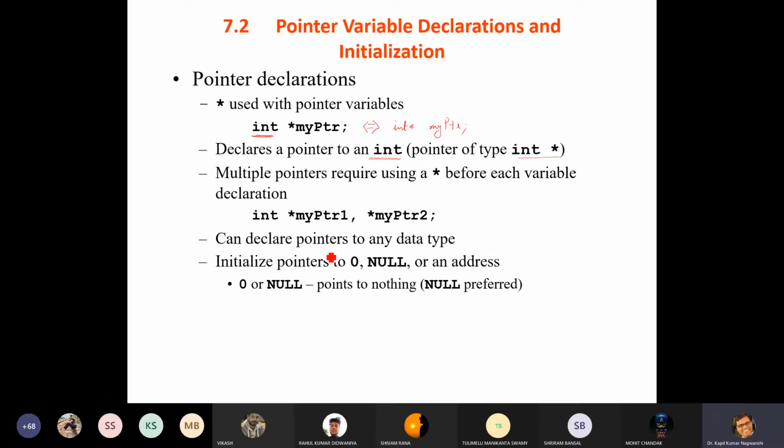You can declare pointers to any data type, and initialize pointers to null or an address. So here in the previous slide we have initialized to a particular address. Otherwise you need to initialize as null. It simply means that whenever you initialize any pointer, suppose this is a pointer, it must be initialized to null. Null means whenever this type of symbol shows, it shows that this pointer is initially assigned the null value, and it is preferred over 0.